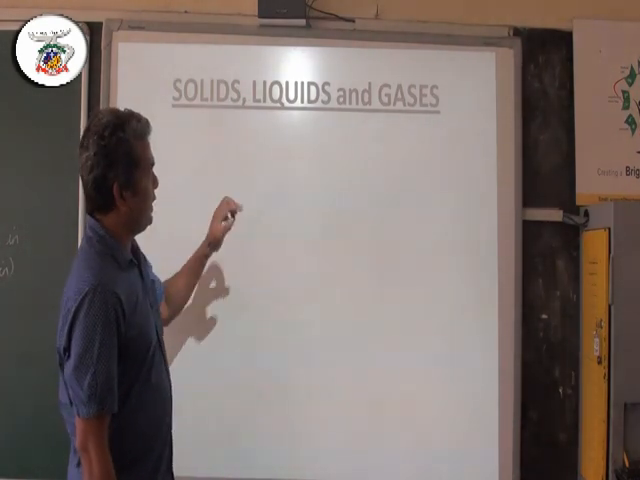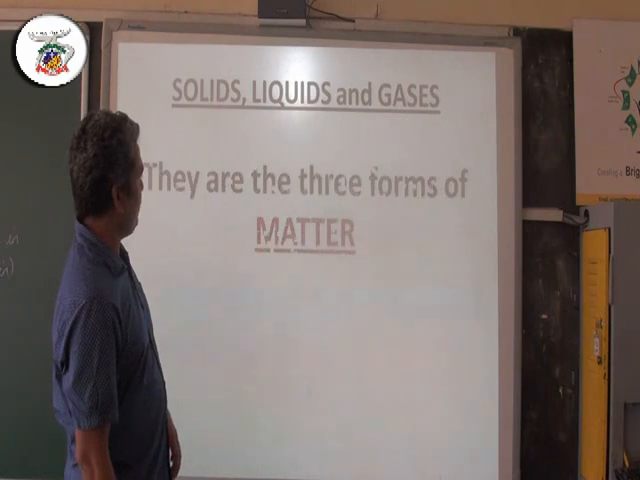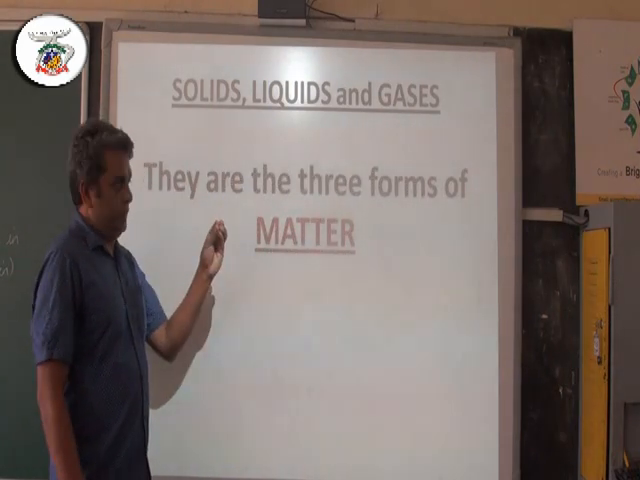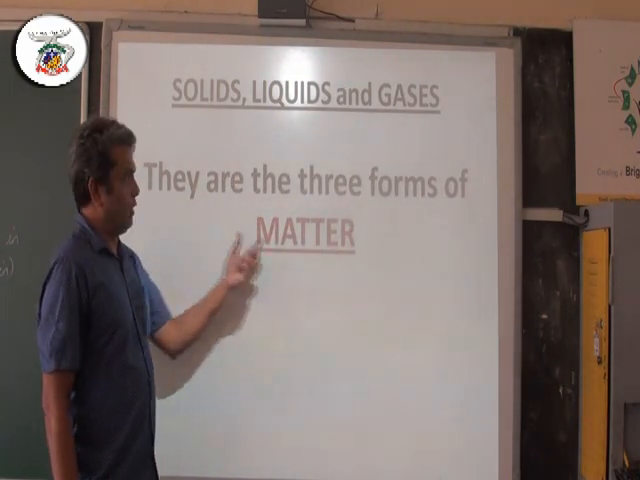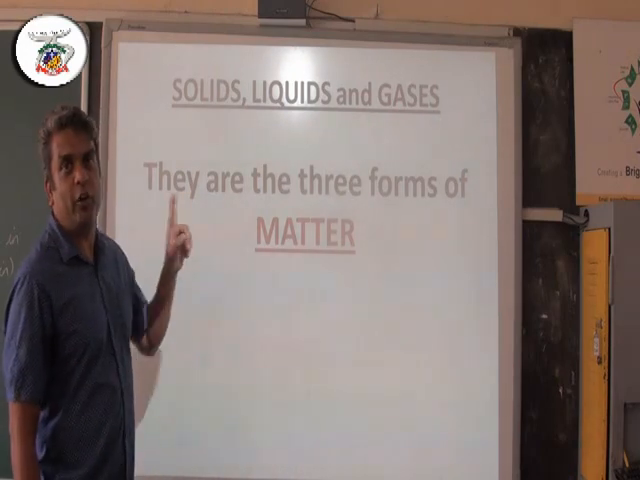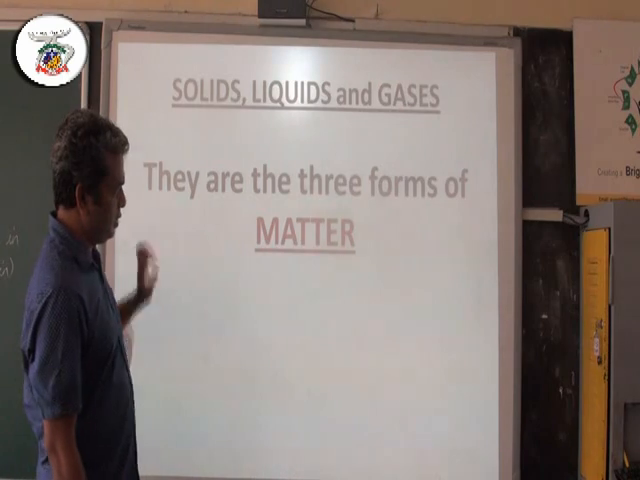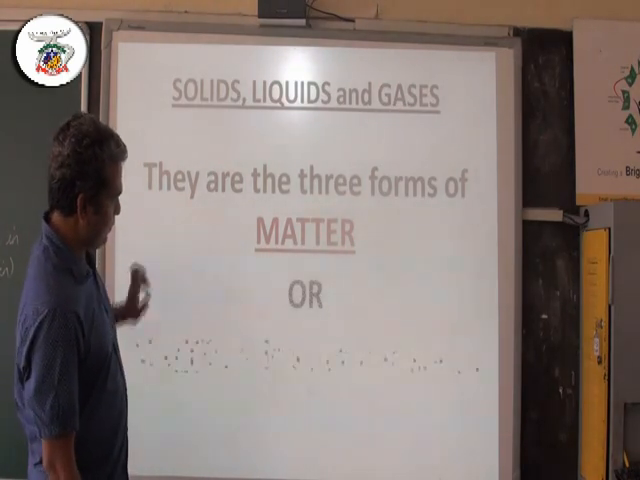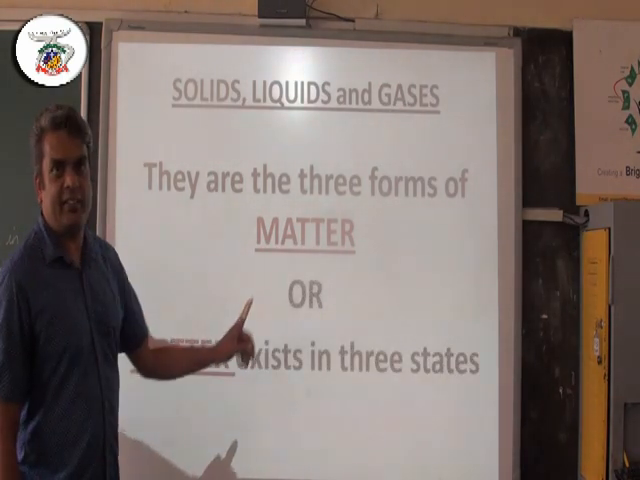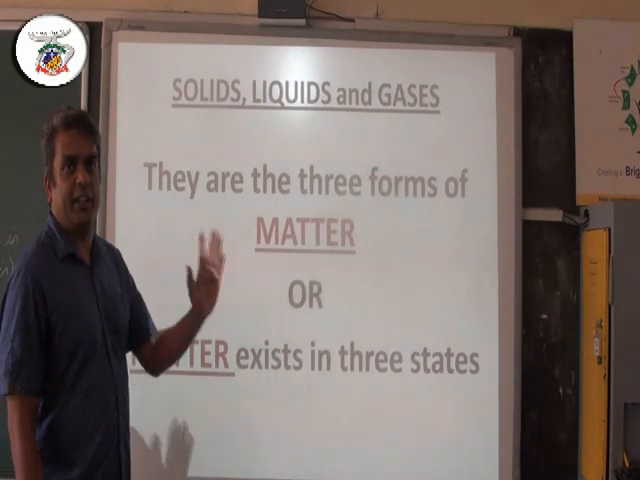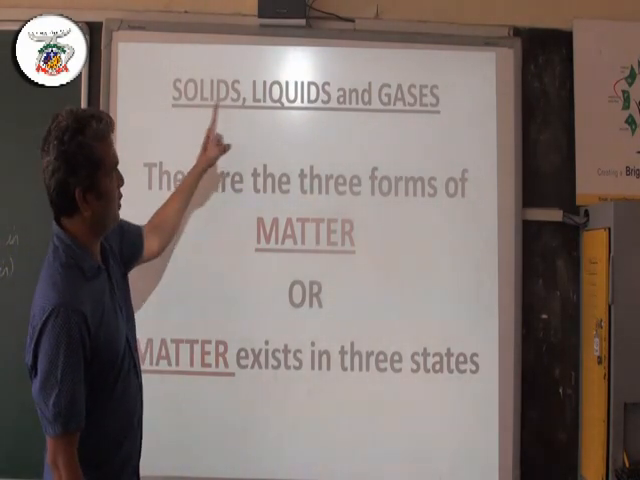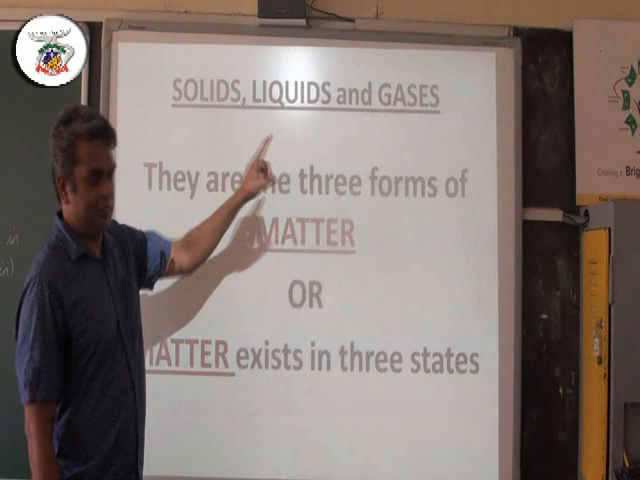Now this solid, liquid and gas can be put together and called matter, or we can say they are the three forms of matter. Matter exists in three states. What are the three states? Solid, liquid and gas. Okay.